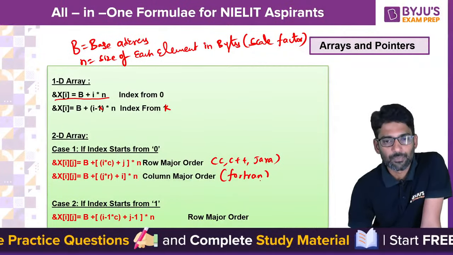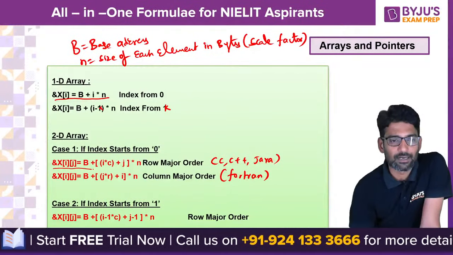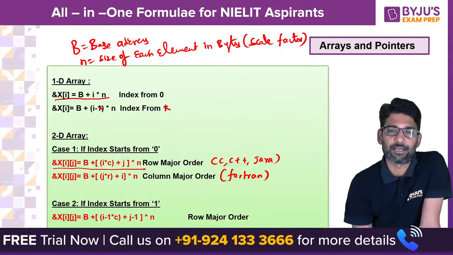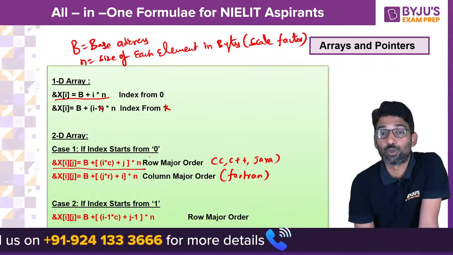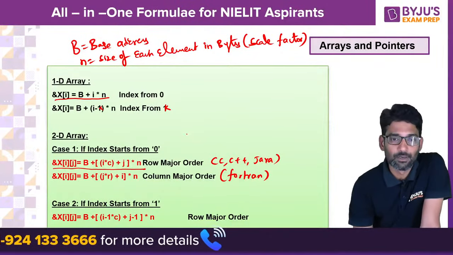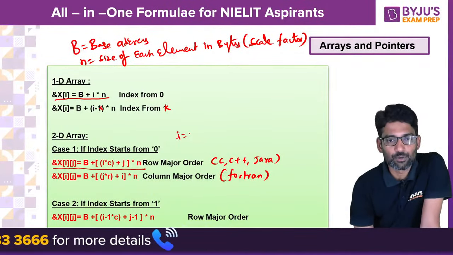So the two-dimensional array element address is b plus (I into c plus j) whole into n if it is row major order, where I is the row index, j is the column index, r is the total number of rows, and c is the total number of columns.